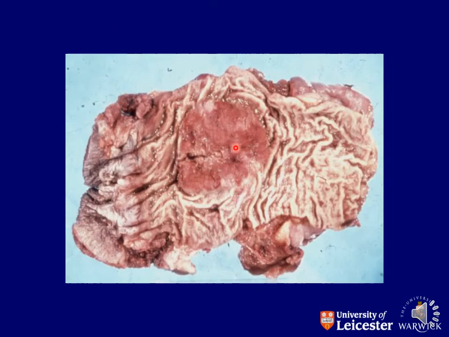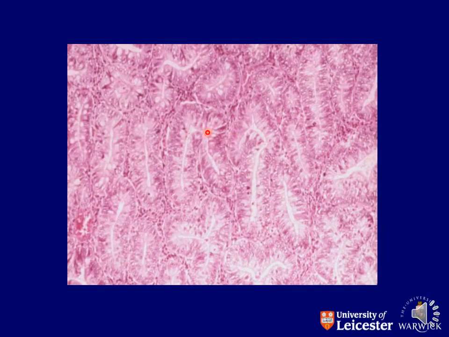This is, my dear students, a gross picture of an adenocarcinoma that is arising from the intestine. Another picture of adenocarcinoma in which you are shown tightly packed glands of variable size. These are the glands that are tightly packed and they show invasiveness, so they are named as adenocarcinoma.